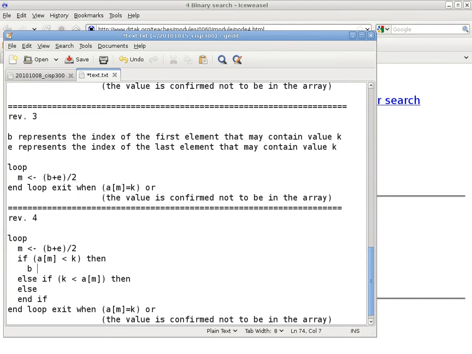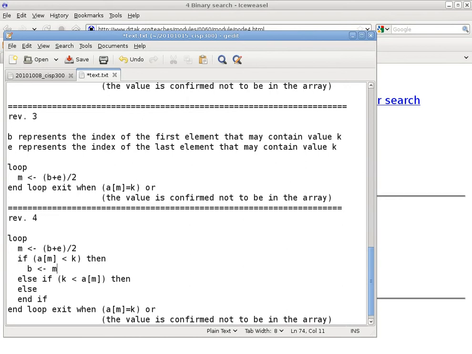Right. Now, the most intuitive way is to say B gets M, because M is here, and we want to go from here and on to represent the region of the array that can still have the value. But that is actually incorrect, because we already know that M itself cannot be the index. Exactly. So we have to move it off by 1.